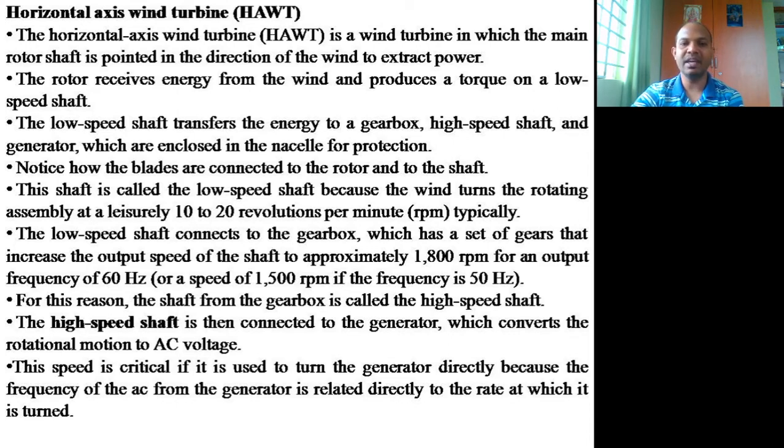There will be a series of gears in order to multiply and increase the rotation of the rotor. If there are 18 revolutions, it will increase to 1800 revolutions per minute. So that means 1800 rpm, revolutions per minute. Is that clear?